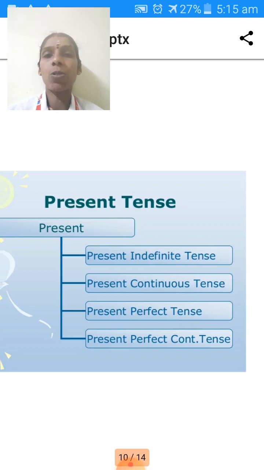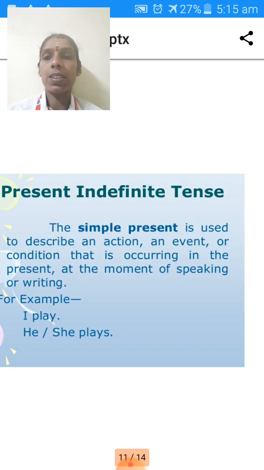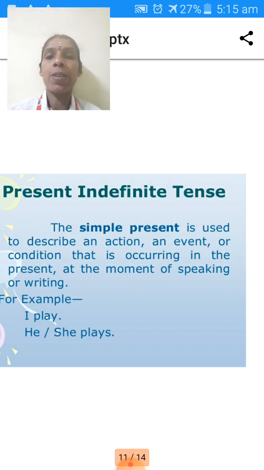Let me discuss the present tense. In present tense, there are four categories. What are they? Simple present, present continuous, present perfect, present perfect continuous. Simple present is used to describe an action or an event occurring in the present, at the moment of speaking or writing. For example, I play, I teach, like that.